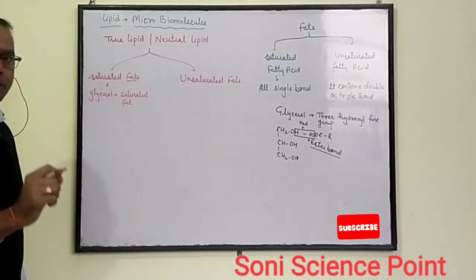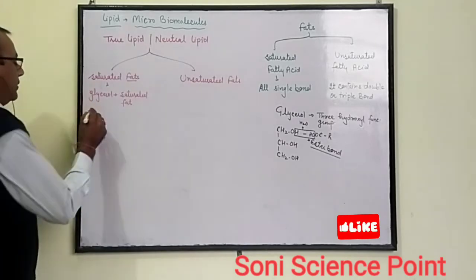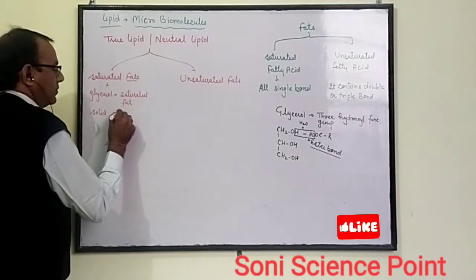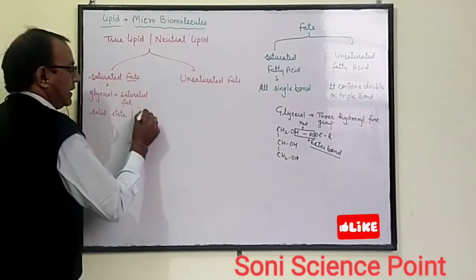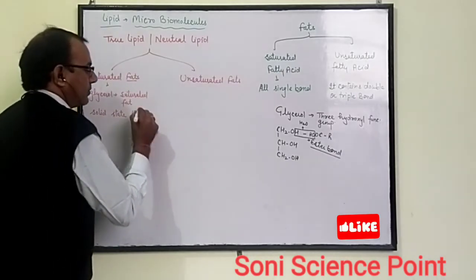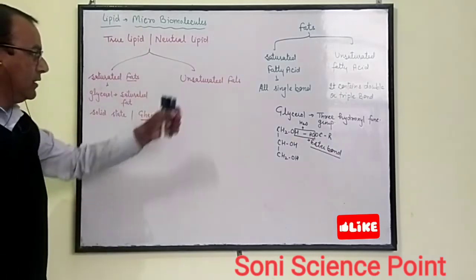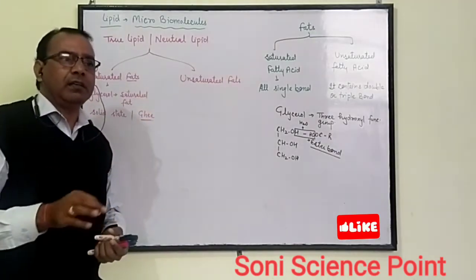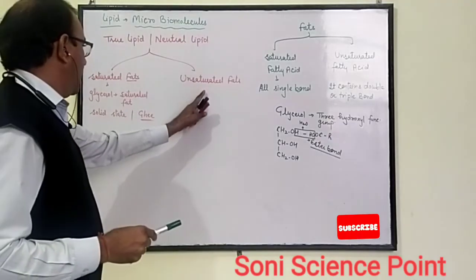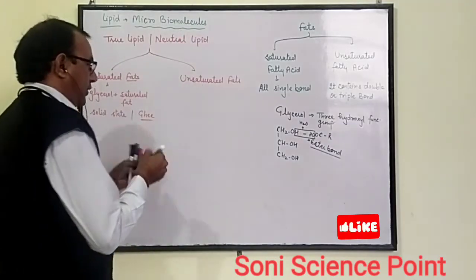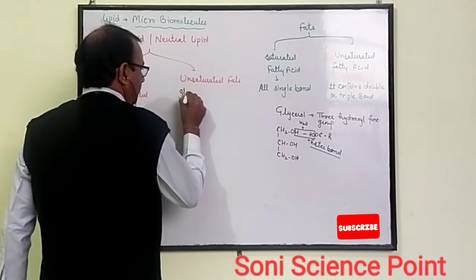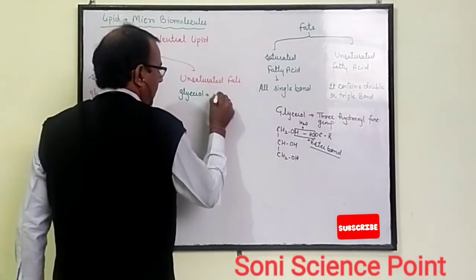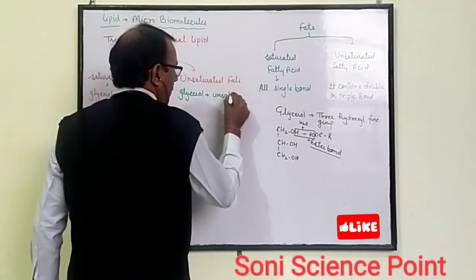Saturated fat is always found in solid state, for example, ghee. And unsaturated fat: when glycerol is combined with unsaturated fatty acid, that is called unsaturated fat.